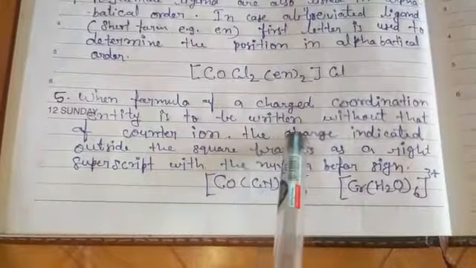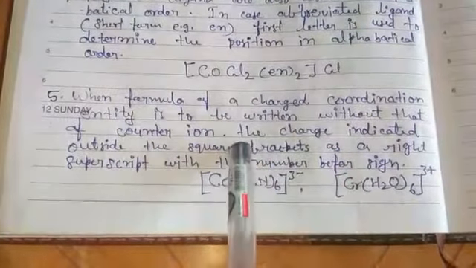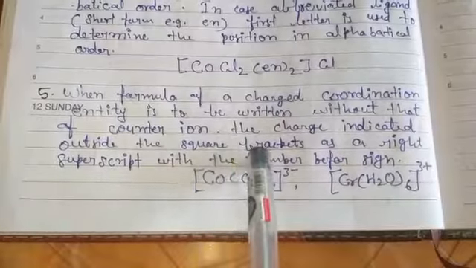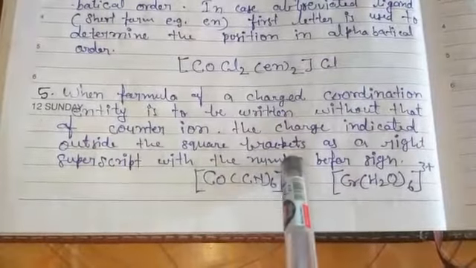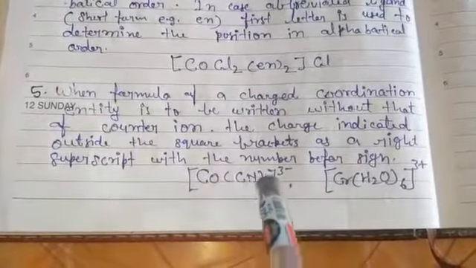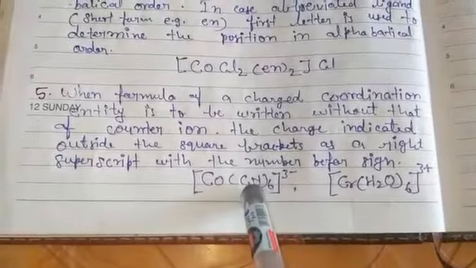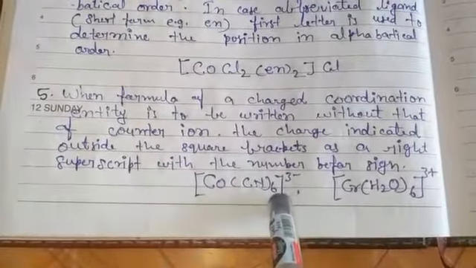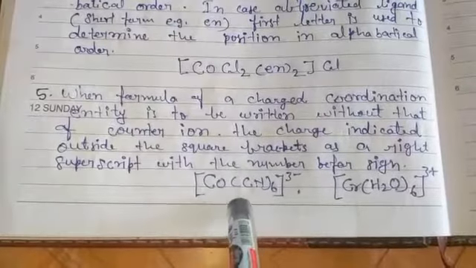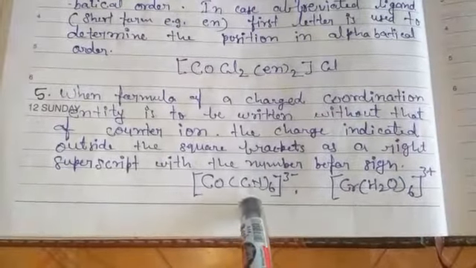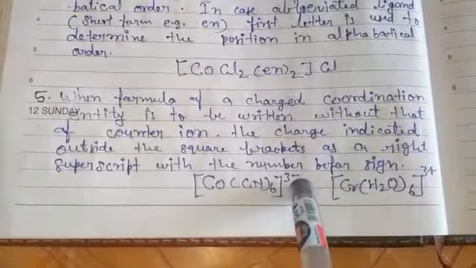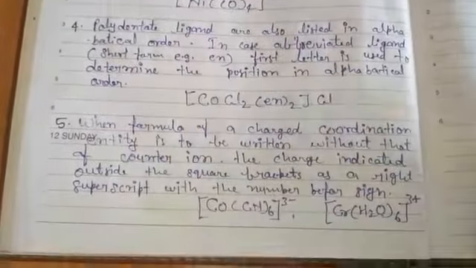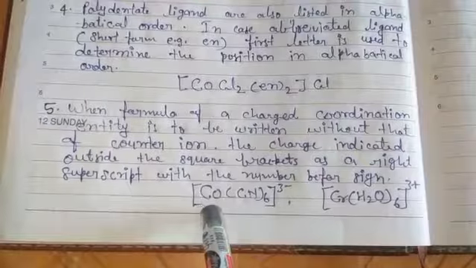Next, when the formula of a charged coordination entity is to be written without that of the counter ions, the charge is indicated outside the square bracket. Counter ions neutralize the whole coordination entity, so they are written outside the bracket. These are some rules to be followed while writing the formula.